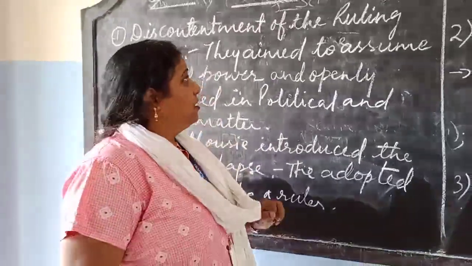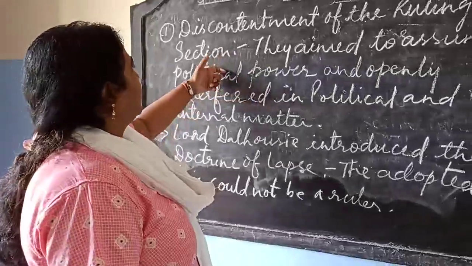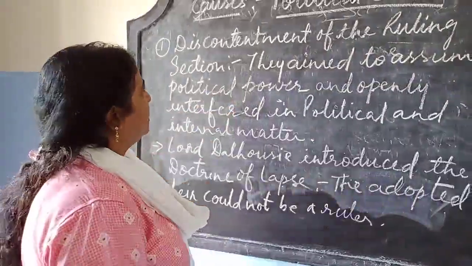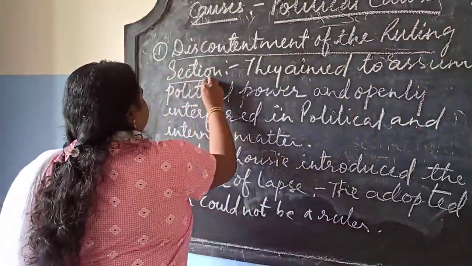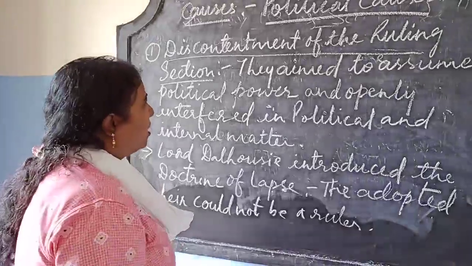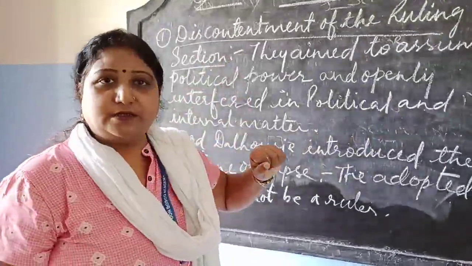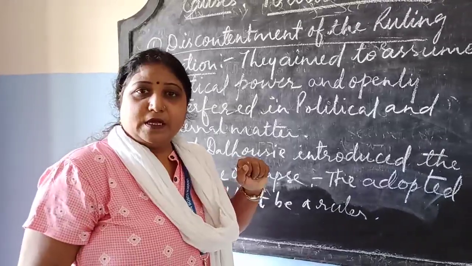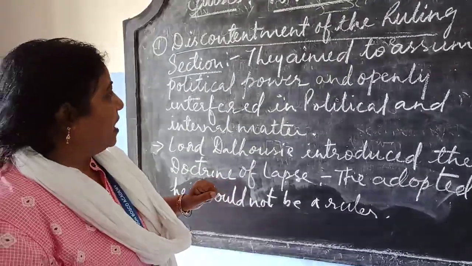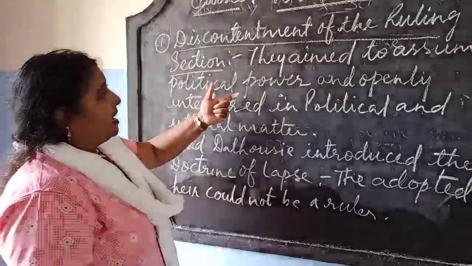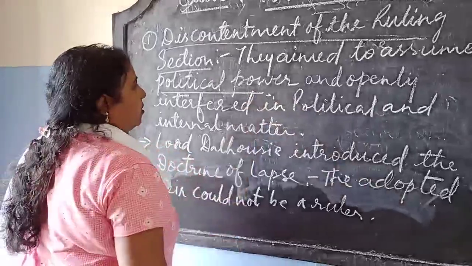The first political cause was the discontentment of the ruling section. Who was the ruling section here? The British East India Company. They were not happy. They aimed to assume political power in India.